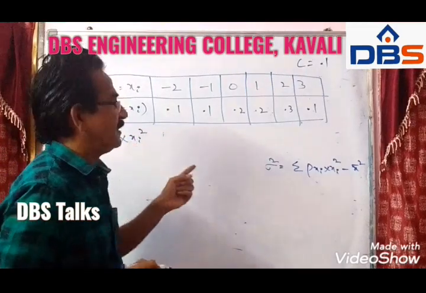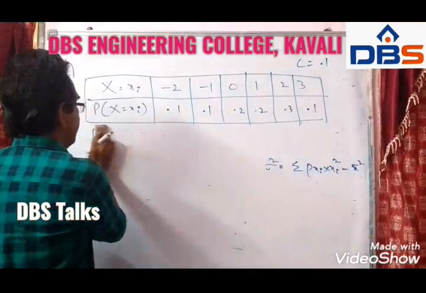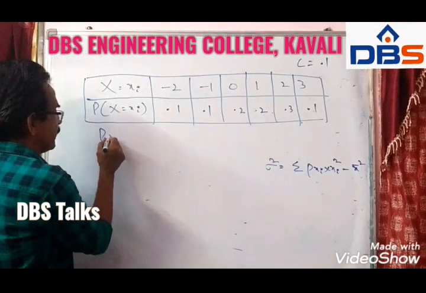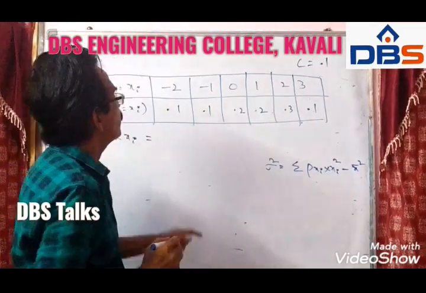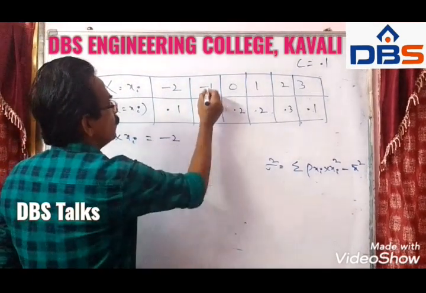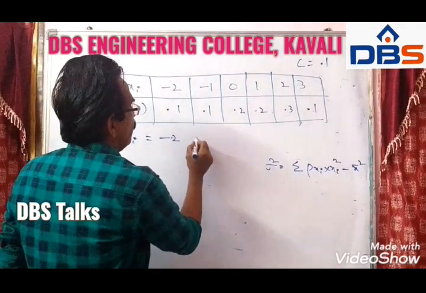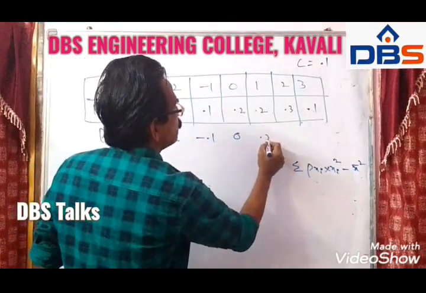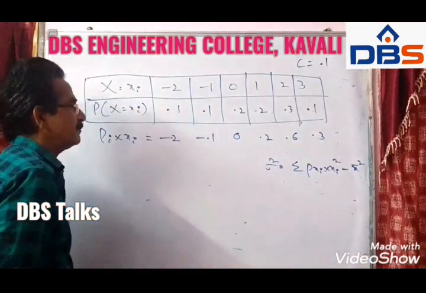Before that, let us find x bar also. X bar means sigma pi into xi. First, let us write pi into xi. Minus 2 into 0.1 is minus 0.2. Minus 0.1. This is 0. This is 0.2. This is 0.6. This is 0.3.